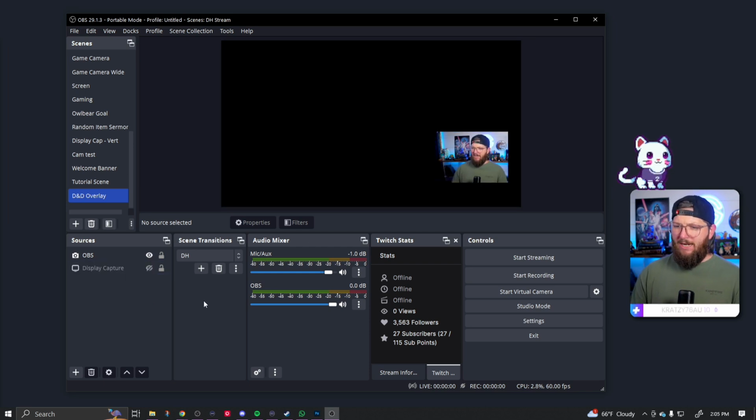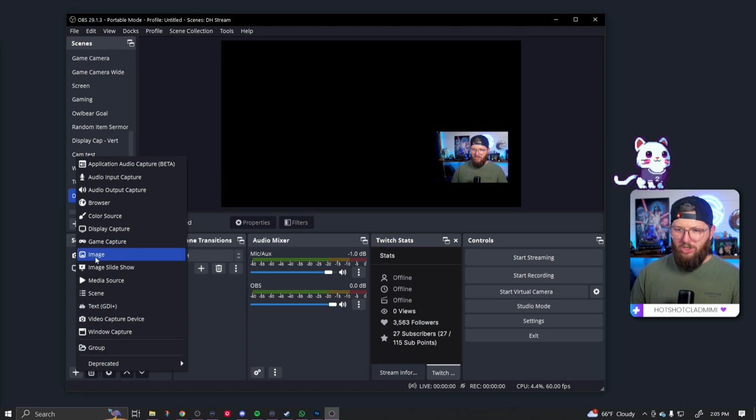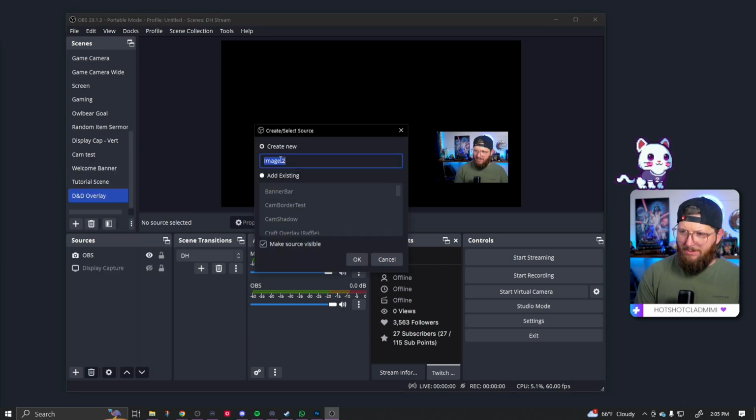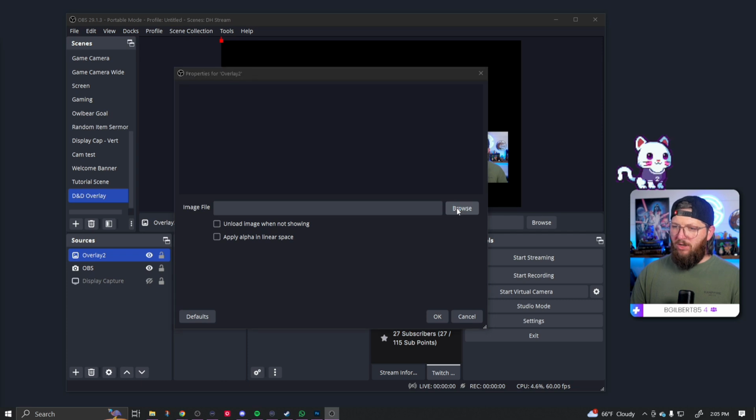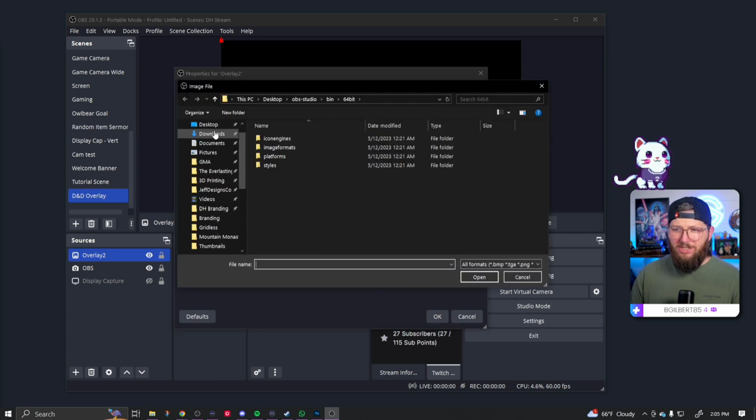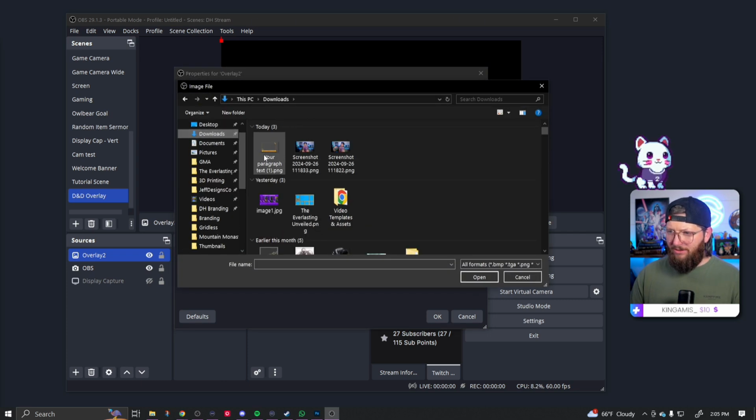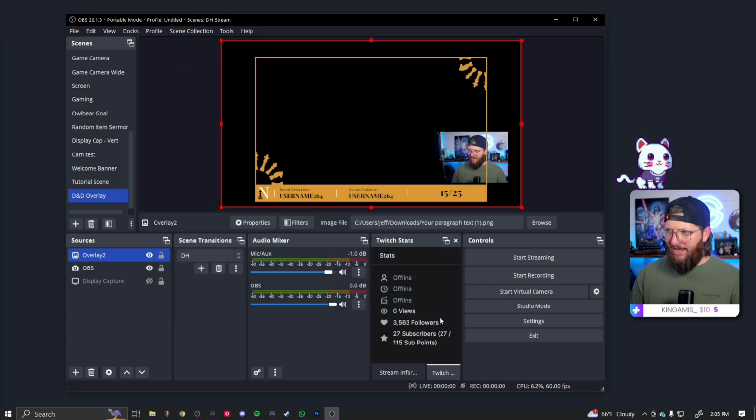With my camera here, what I'm going to do is hit the plus sign, go to image, then I will name it something, overlay 2. Hopefully I don't have one of those. Then I'll go to browse and find the image that I just downloaded. For me, it's under my downloads right here, just like that, and hit OK.